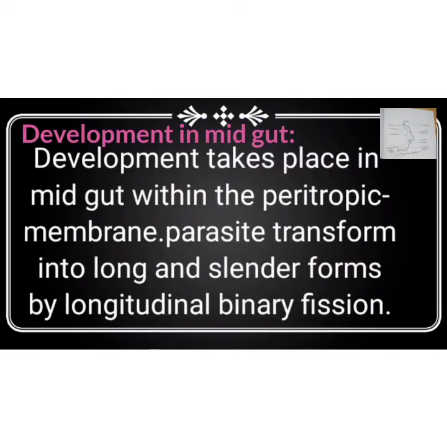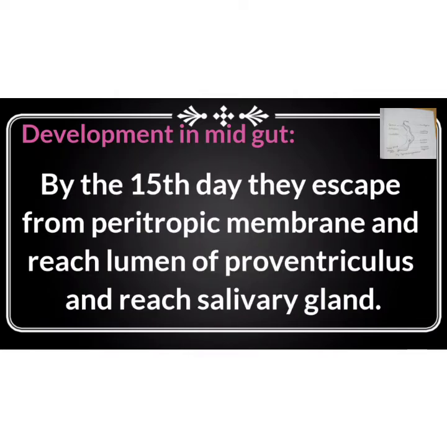First of all, it enters into the midgut. Development takes place in the midgut within the peritrophic membrane. Here the parasite transforms into long and slender form. These short and stumpy forms transform into long and slender forms and multiply by longitudinal binary fission. By the 15th day, they escape from the peritrophic membrane and reach the lumen of the proventriculus and ultimately reach the salivary glands.